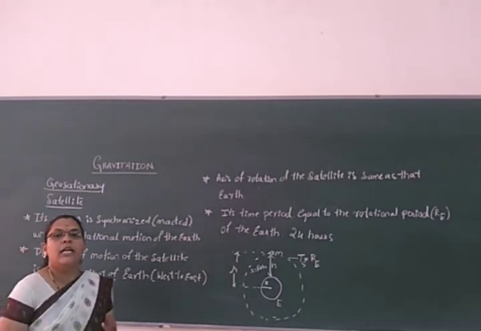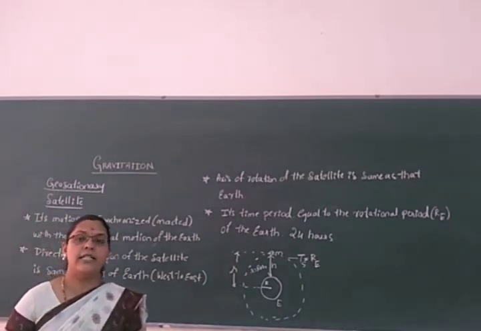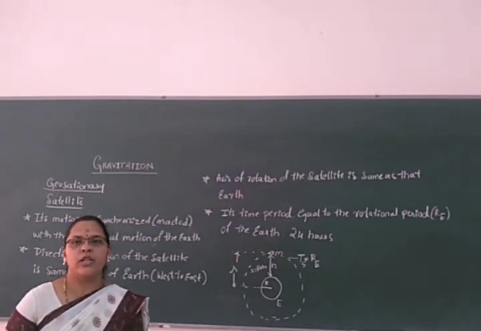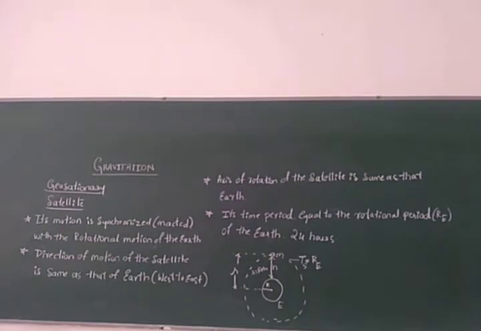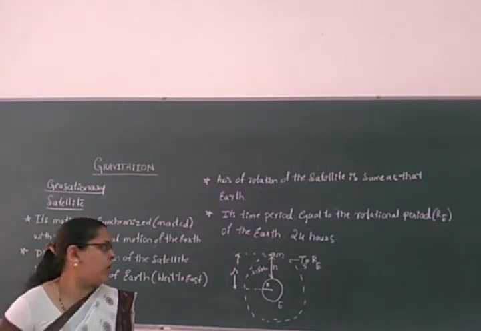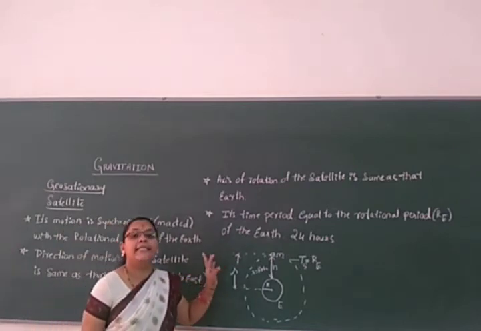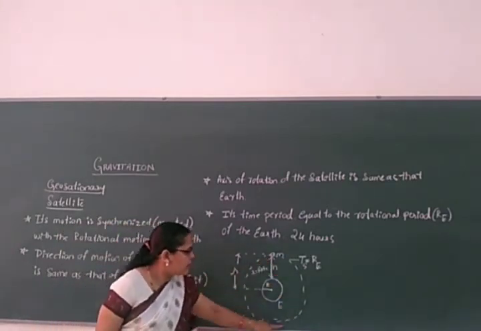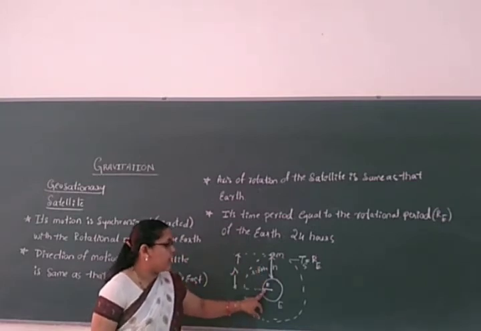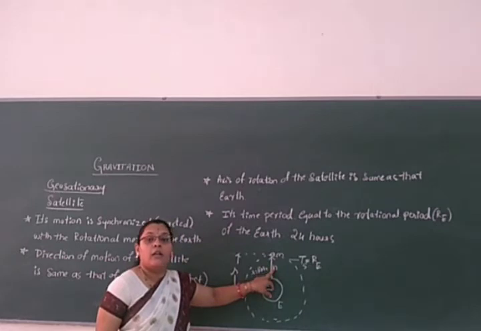So it is one of the satellites that seems to be stationary when we observe it from the earth, because it is taking the same rotation, and its time period is equal to the rotational period of the earth, that is 24 hours. Look here at the satellite revolving around the earth, where the radius of the earth is capital R and h is a certain height above the surface of the earth.